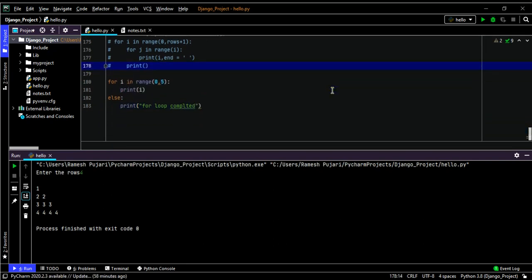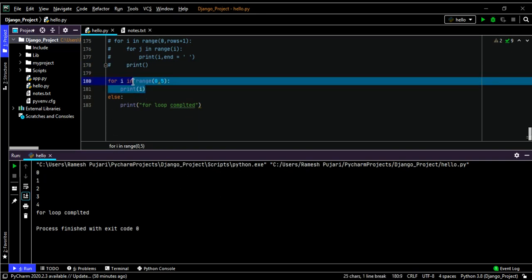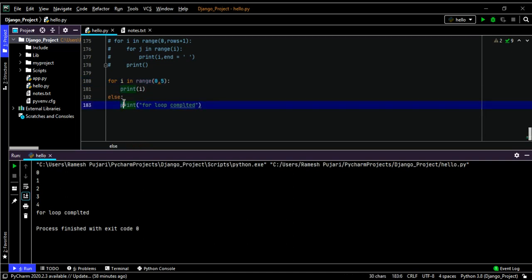So now I will run this program. You can notice here it will start from 0 to 5. After completion of this statement, the next statement will be executed. So this is the usage of for loop using the range function with the else statement.